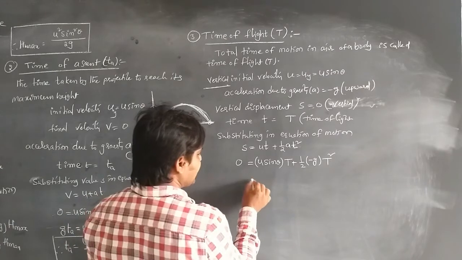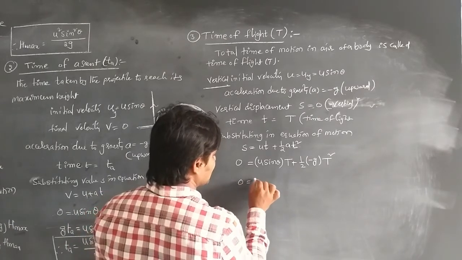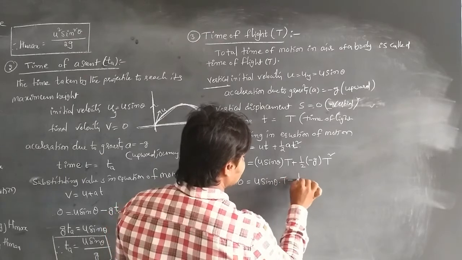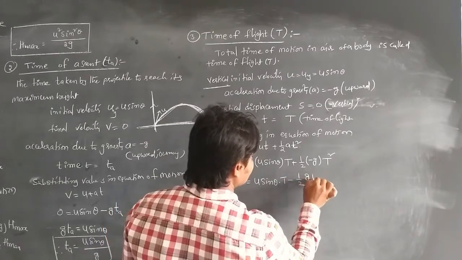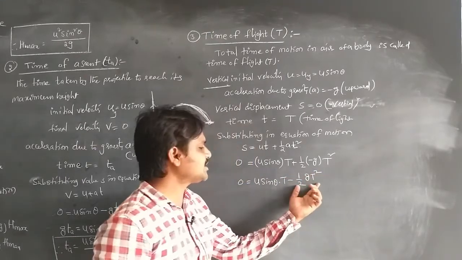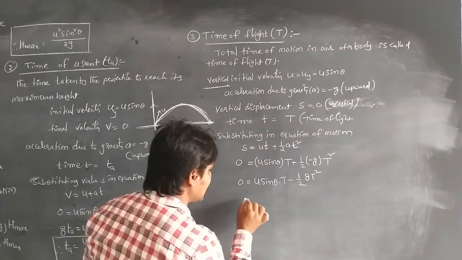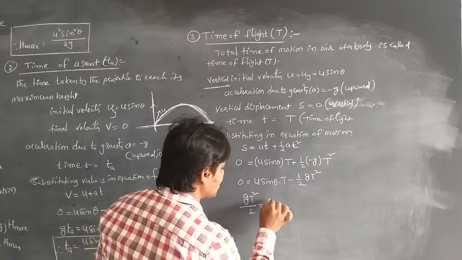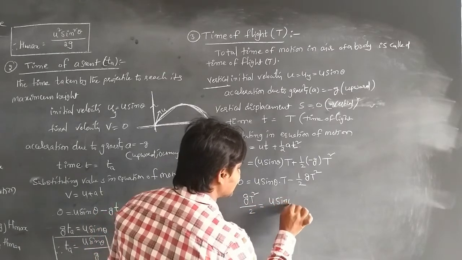Then the values are 0 is equal to u sin theta into t minus half g t square. That minus half g t square taken to this side becomes g t square by 2 equal to u sin theta t.